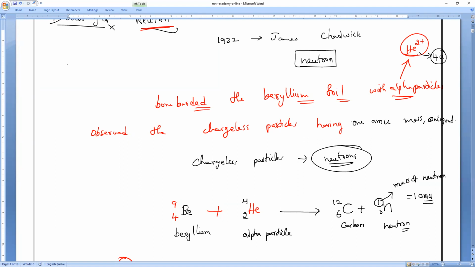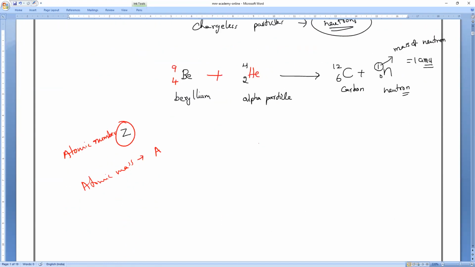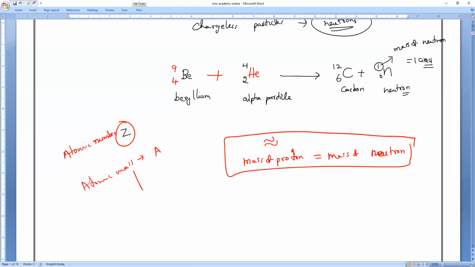So from that we will consider the mass of proton approximately equal to the mass of neutron. That is why, for atomic mass, we consider the number of protons plus the number of neutrons. Together we call it the atomic mass of an atom.